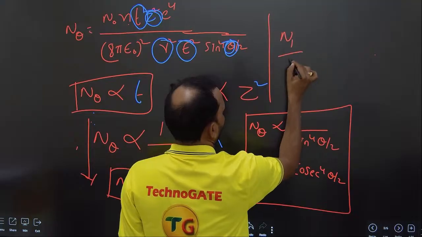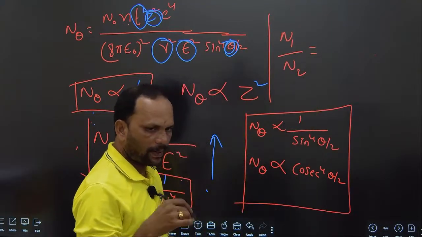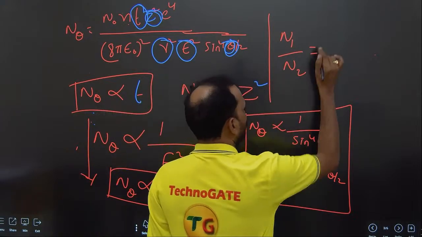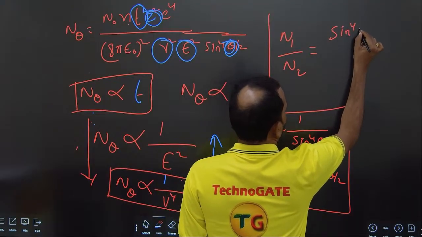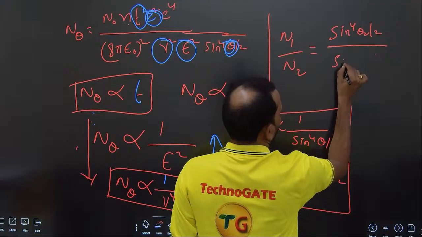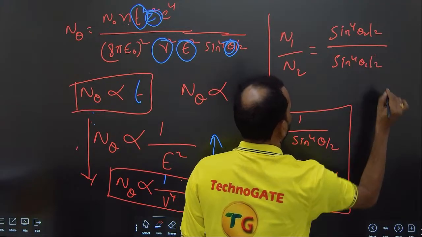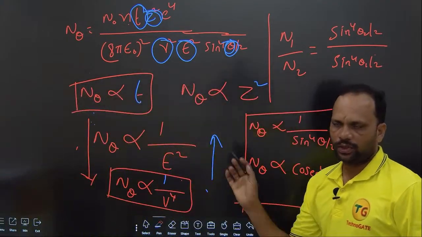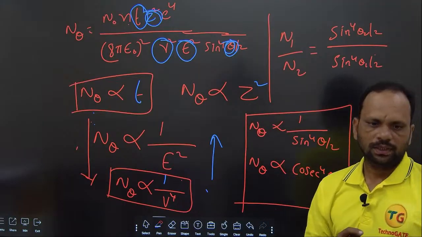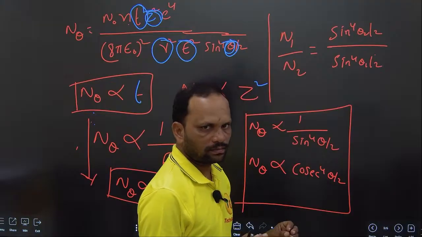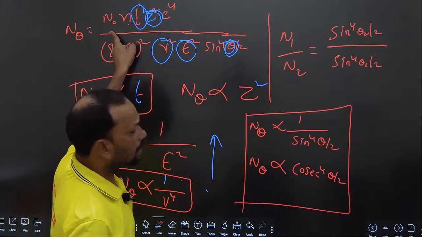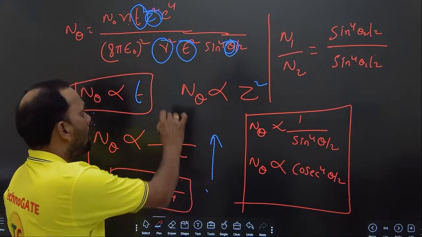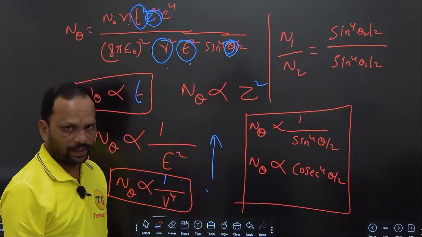From this, if we compare with other atoms also, we get N1 by N2 is equal to sin power 4 theta 2 by 2 by sin power 4 theta 1 by 2. So these are some basic formulas about the number of particles scattered. Once again, the number of particles scattered, N theta, is equal to N naught into n into t into Z square e power 4 by 8 pi epsilon whole square into r square E square sin power 4 theta by 2.